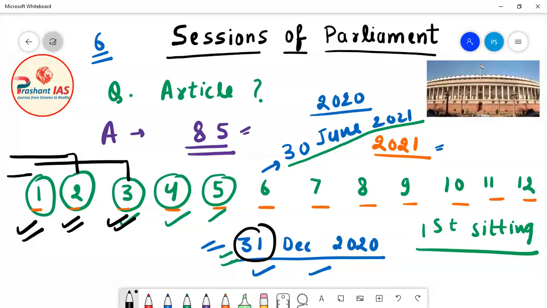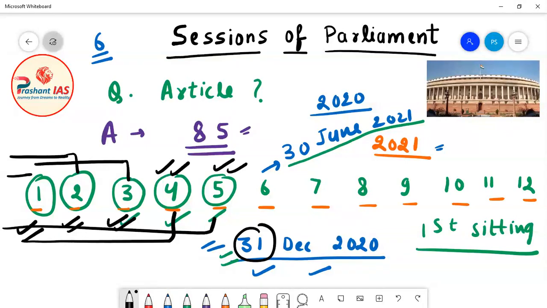Okay. The next session can also be conducted on any date in the month of April. Why? Because there is only a gap of 4 months. The first sitting of the next session can be conducted on any date of May. Why? Because there is only a gap of 5 months. And the limit is less than 6 months.